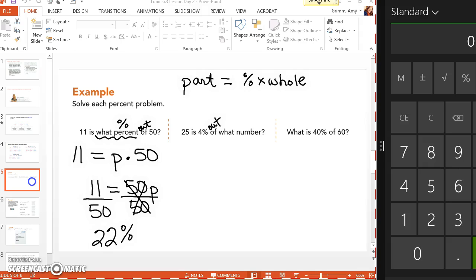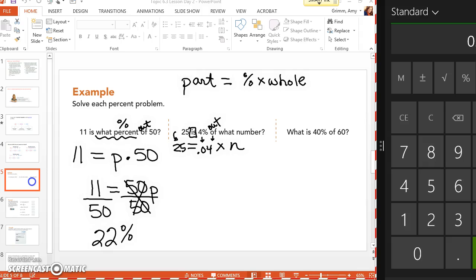Okay. And by the way, what does the word is mean in math? Equals, right? What does the word of mean in math? Times. So look at this. Isn't this already set up for you? Here's your 25. Bingo, bango. You put in 4%, except how am I going to have to write that? Not 0.4. 0.04, right? 0.04. And then what number? There's your variable.